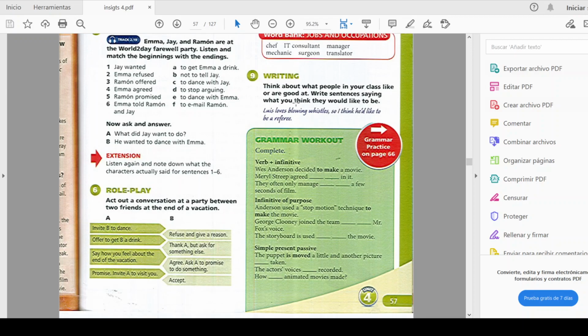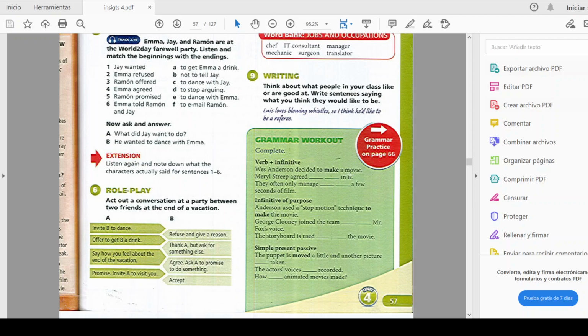This is writing. Think about what people in your class like or are good at and write sentences saying what you think they would like to be. Luis loves blowing whistles, so I think he would like to be a referee. Those are just examples. If you know your partners very well, you can start writing sentences like this. But if you don't know them very well, probably we can do this part in the class. You can get to know each other a little bit, and in that way you can do that part.